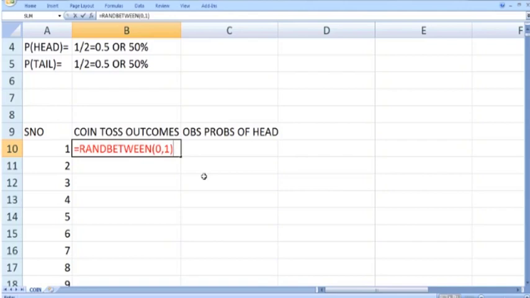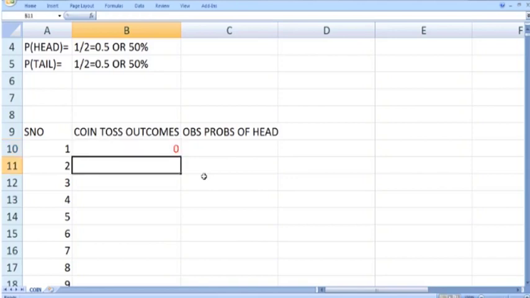This will return a discrete number, so this command will return either 0 or 1. Let us say that 0 denotes tail and 1 denotes head. So RANDBETWEEN 0, 1 will give us either 0 or 1, or in other words it will give us the outcome when a coin is tossed. When the outcome is 0, we say that tail appears, and when the outcome is 1, we say that head appears.